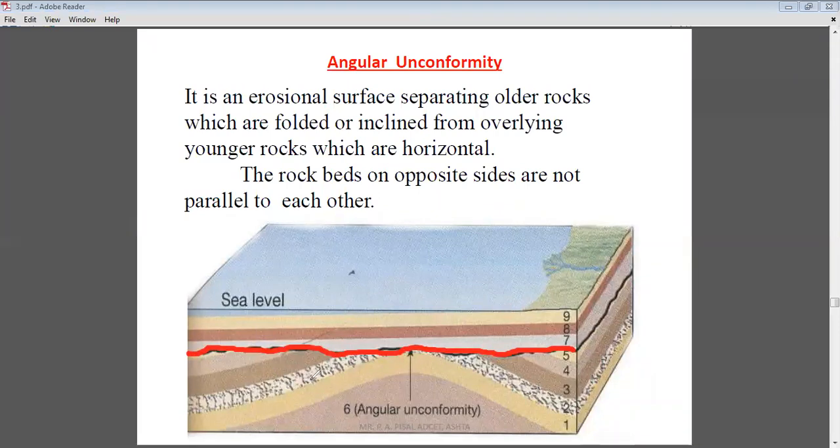You can clearly recognize that the older rocks are always present below the unconformity.